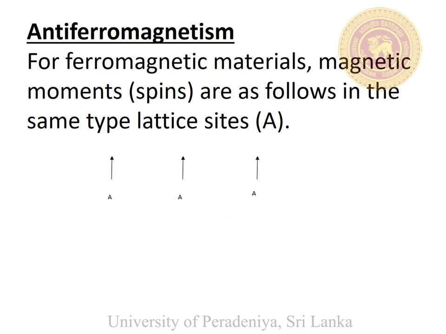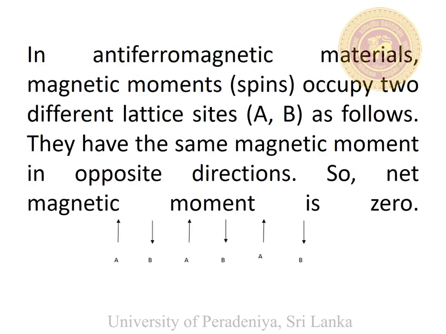Previously we have done ferromagnetic materials. All the magnetic moments in ferromagnetic materials are in the same direction, and also all the magnetic moments have the same magnitude. In antiferromagnetic materials, the magnetic moments with the same magnitude are in opposite directions, so the net magnetic moment is 0.